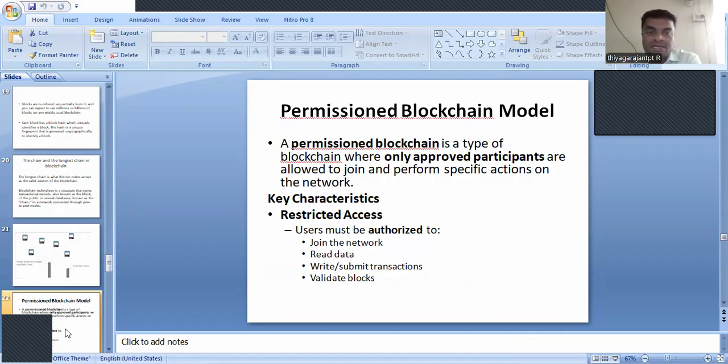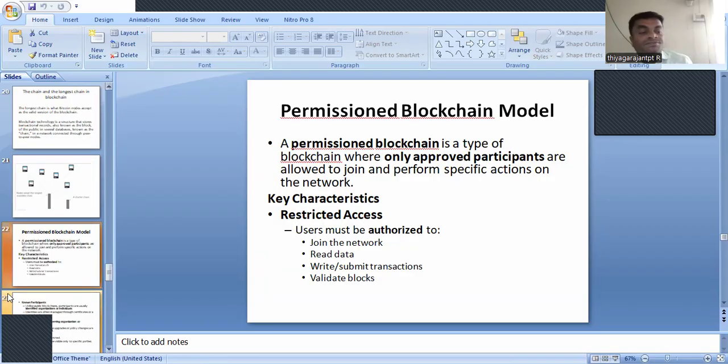So, in the key characteristics of the permissioned blockchain model, restricted access: only the authorized client can join the network and read the data, as well as write the data, submit the transaction, and validate the blocks.